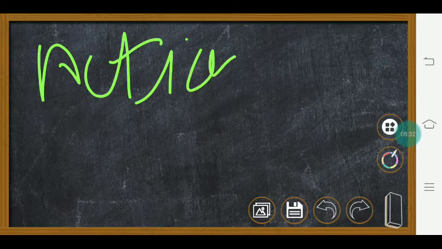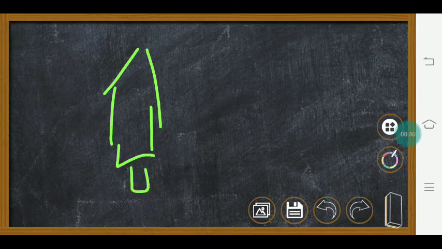Let's take the example of a rocket. A rocket has a nozzle at the bottom, and as we know, the rocket doesn't use common fuel like petroleum or anything else. It has liquefied hydrogen.